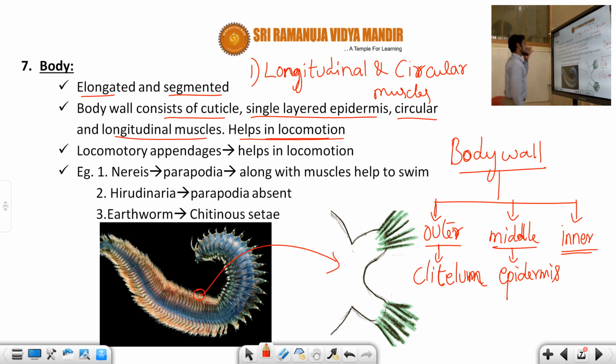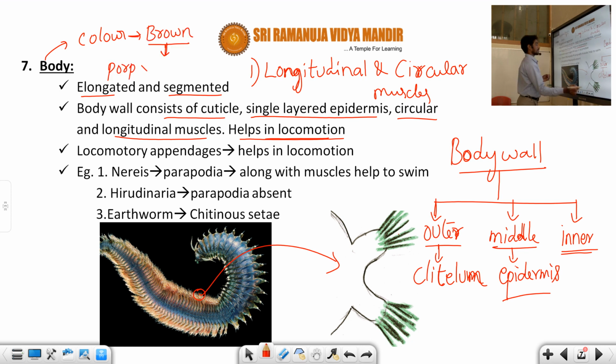It's a very, very important point, students. So generally the annelida shows a brown body color, due to the presence of the porphyrin pigment.